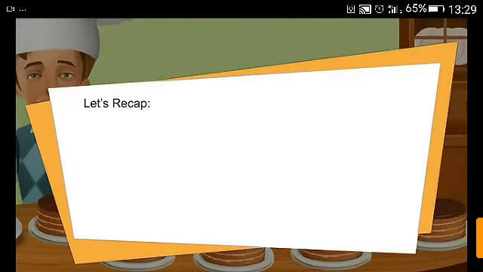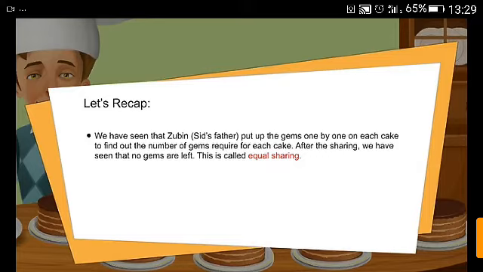Let's recap. We have seen that Zubin, Sid's father, put the gems one by one on the cakes to find the number of gems required for each cake. After the sharing, we have seen that no gems are left. This is called equal sharing.